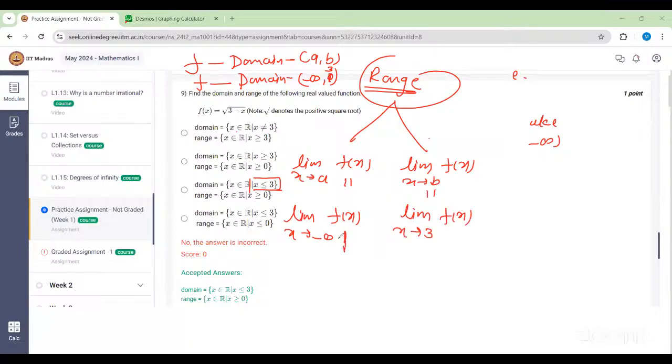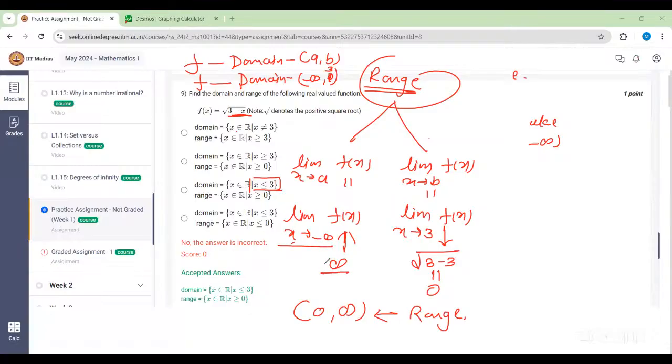If you compute this limit, as x goes to minus infinity, we are getting positive values here. That's why this limit is infinity. And for the other limit, since the square root function is a continuous function, this limit is the square root of 3 minus 3. We just substitute x equals 3, and the value becomes 0. So the range becomes 0 to infinity. As x approaches 3, the value of the function approaches 0, and when x approaches minus infinity, f(x) approaches infinity.